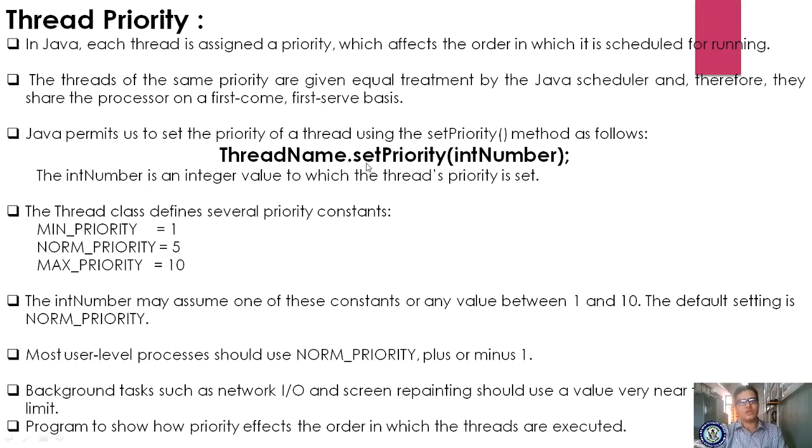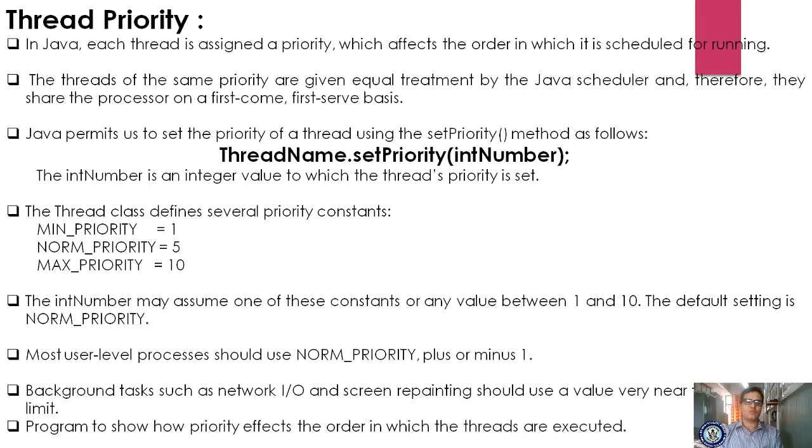So if I give 1, it is minimum priority, 5 is normal priority, and 10 is maximum priority. The int number may assume one of these constants or any value between 1 and 10. The default setting is NORM_PRIORITY. If you have not given any number, then by default every thread has normal priority.